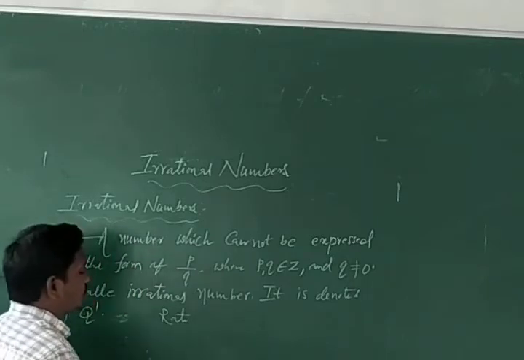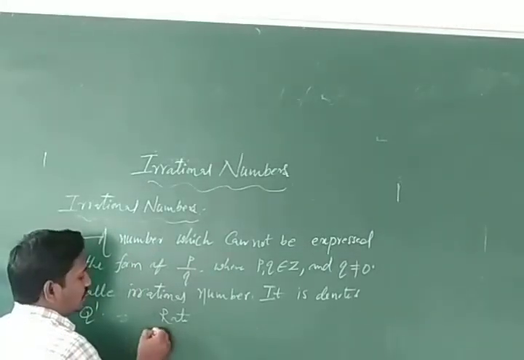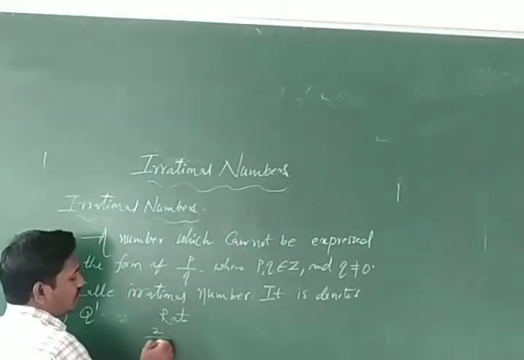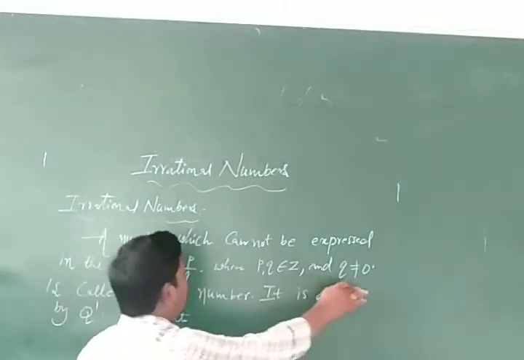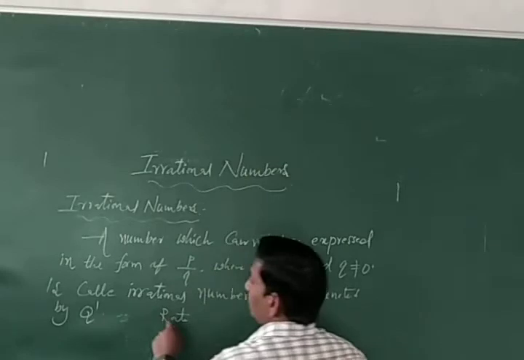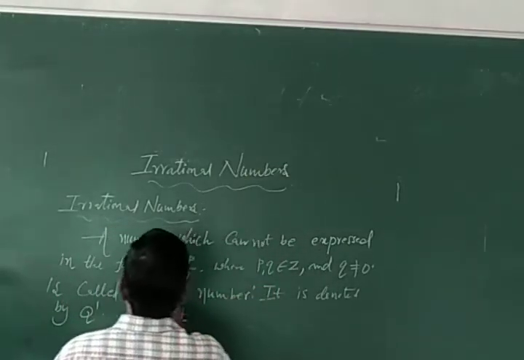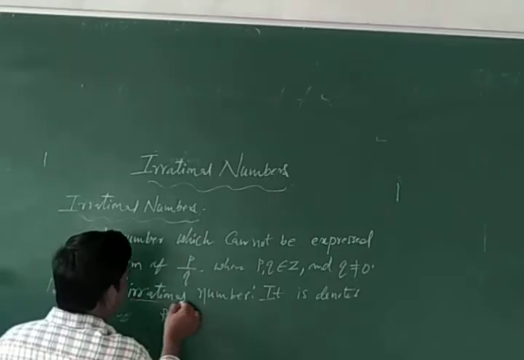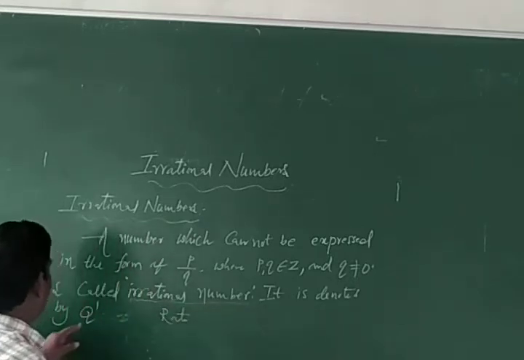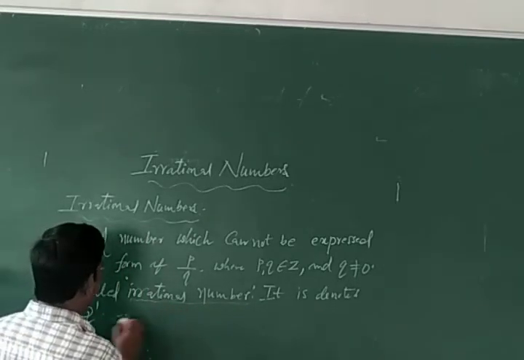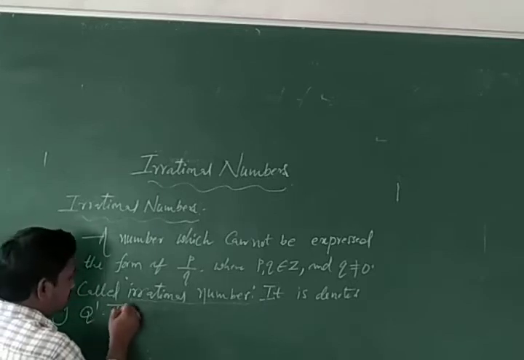If q equals 0, for example p equal to 2, q equal to 0, anything by 0 is not defined. So that's why q not equal to 0. It is called an irrational number. It is denoted by Q dash.